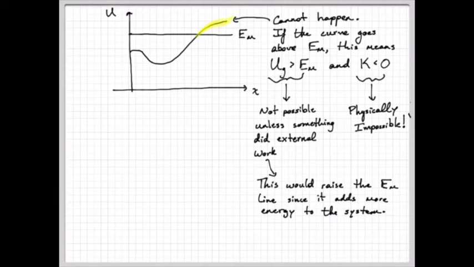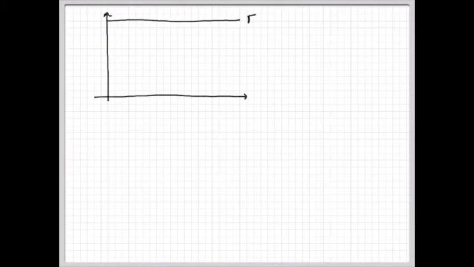Okay, let's look at a couple other things about an energy graph that are going to be important. Now from here, we're going to actually start drifting into some calculus knowledge. So those of you in AP Calculus will hopefully be able to connect the dots, and those of you that are not, hopefully the physics makes sense. So we're going to look at an energy diagram, total energy line, and we're going to have a curve. So just a random curve, and we'll do this one in red like we did before.